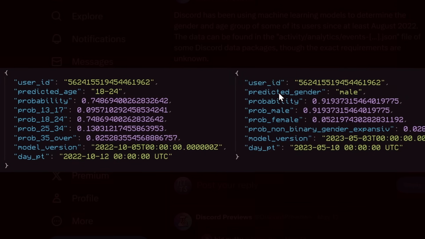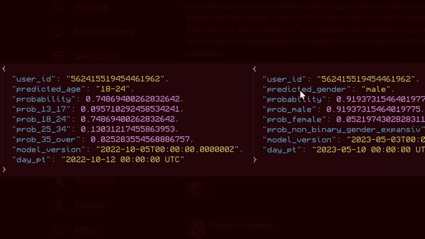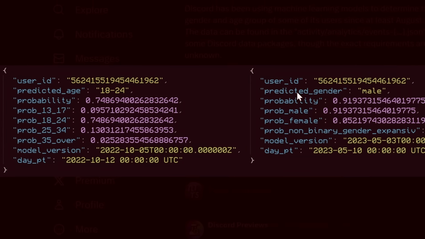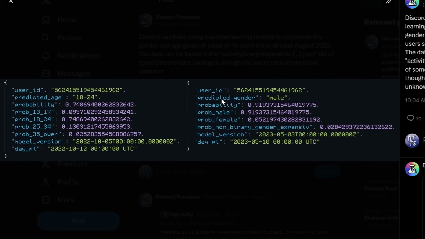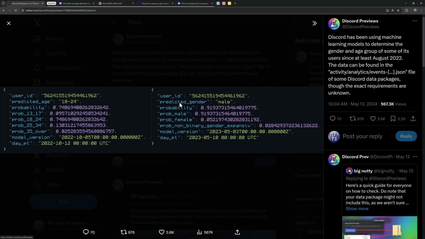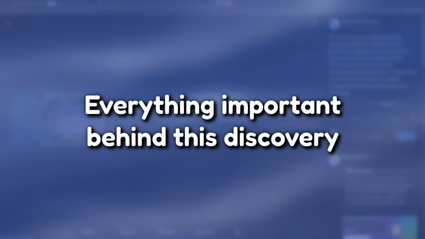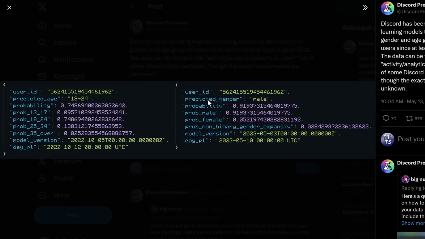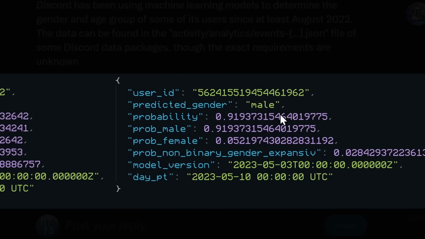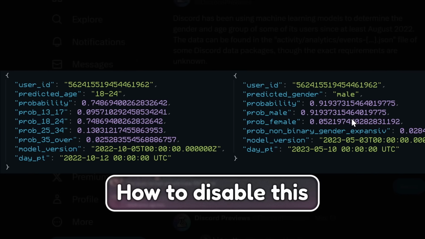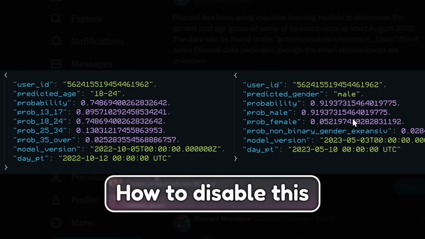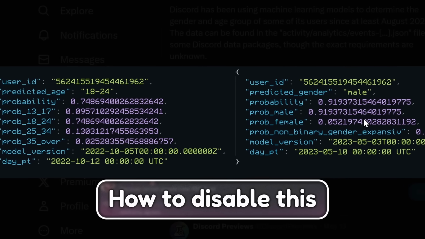I love when AI reads all my messages for the most useless information on the planet, especially when I had no idea this was happening, and chances are you've had absolutely no idea that Discord was doing this, so I'm gonna do my job for once and explain everything important behind this discovery. And I'm also gonna show you how to figure out what age and gender Discord thinks you are, and finally, and in my opinion the most important thing, I'm gonna show you how to disable Discord from doing this if they do another stupid AI whatever this is.